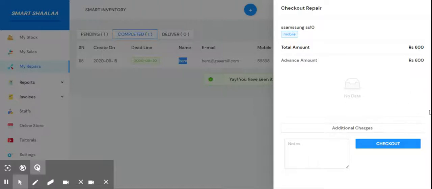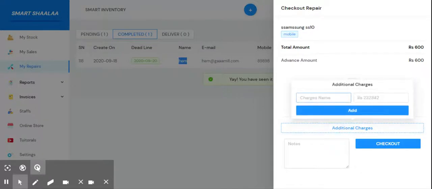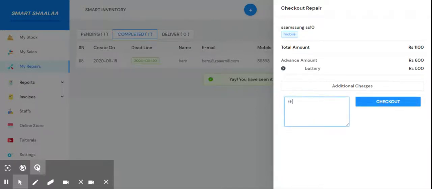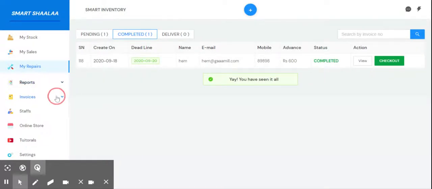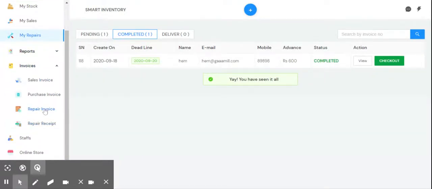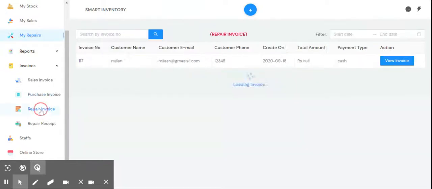When checking the product out, the user also has an option to state any additional charges for that product. If that product had any battery damages, you can add that and check out. When checked out, smartshaalaa generates an invoice which can be found under here, or on repair invoices of the invoices tab.